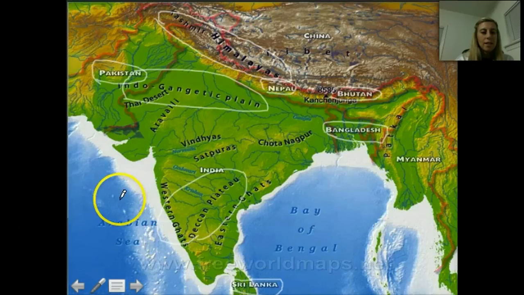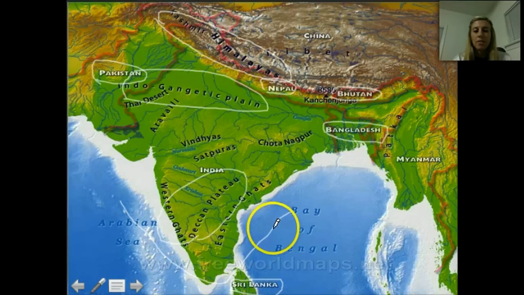As you can see, the subcontinent is a peninsula because it's surrounded by water on 3 sides. By having the mountains to the north and the water on the 3 sides, the early settlements of India were isolated from other civilizations. So this caused a very unique civilization to develop with their own special culture. But before we talk about the culture of India, let's talk about the 3 environmental factors of the subcontinent in detail.